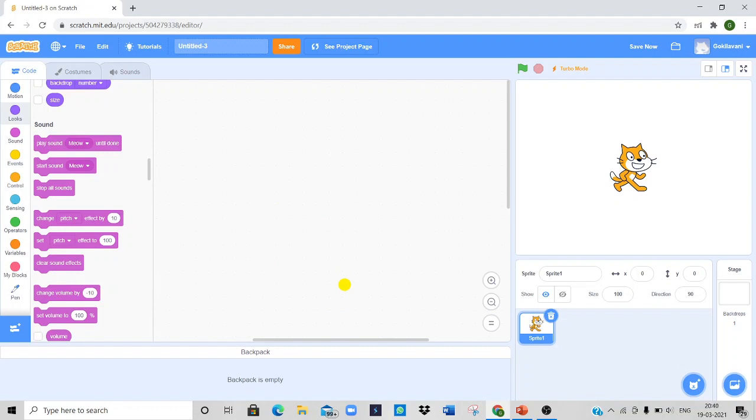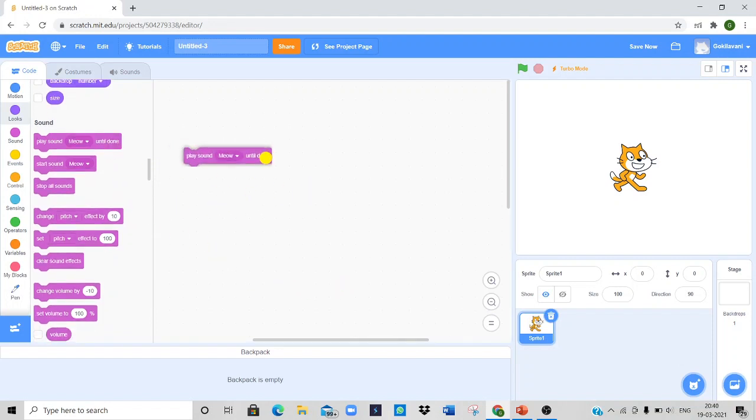Here we can do all the particular tasks specified or customized for a project. The script is created by dragging the instructions from the blocks palette and dropping them step by step. Script is also called a program. Let us learn how to drag and drop the blocks on a script area. First, I'll delete this block, then we'll start a fresh program.